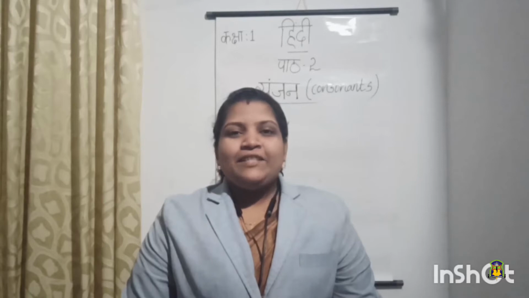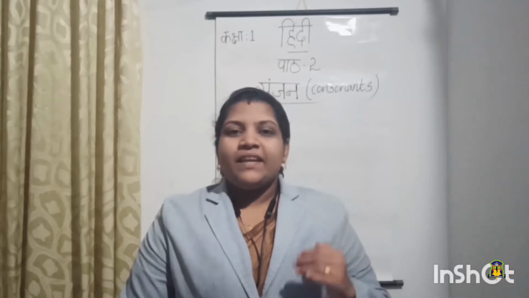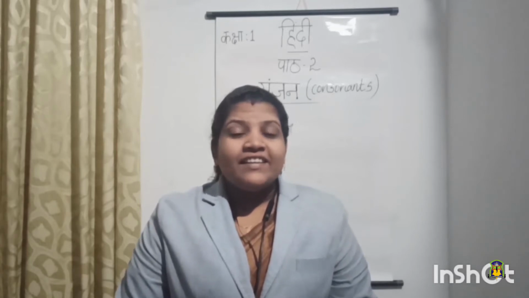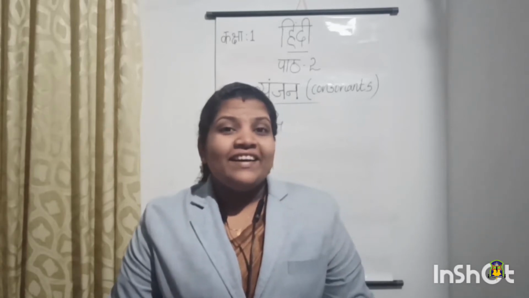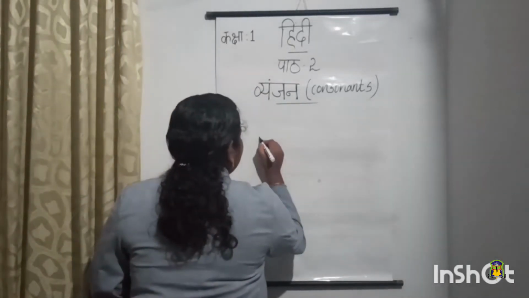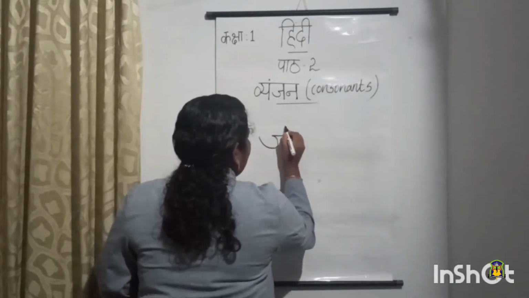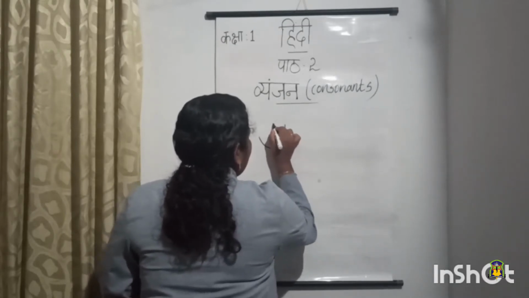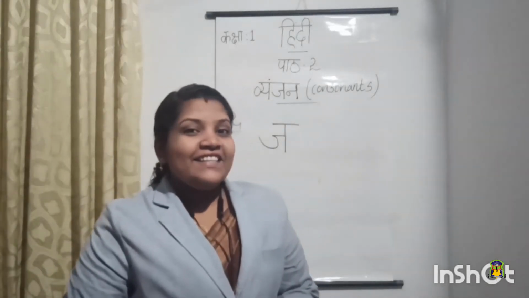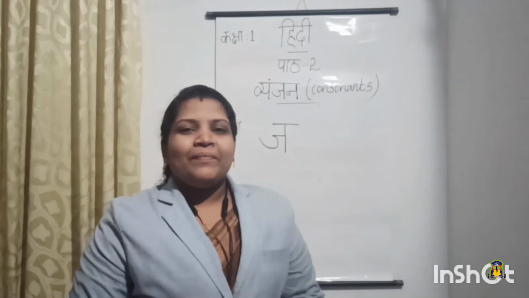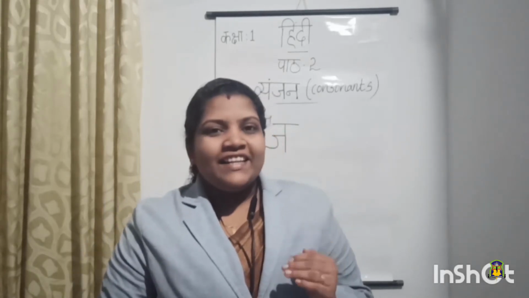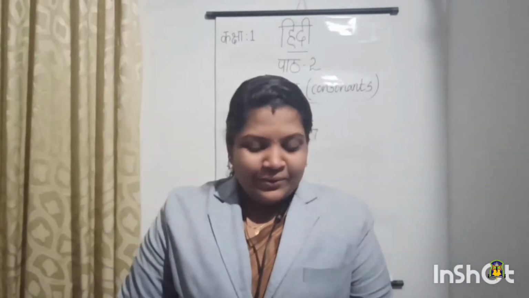Cha, Chha. After Chha, the next letter is Ja. Say with me, Ja. Okay, let me write the letter. So, a letter Ja. Say with me, Ja. Children, next I am going to introduce a word which starts with the letter Ja.